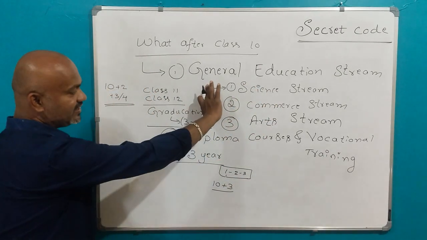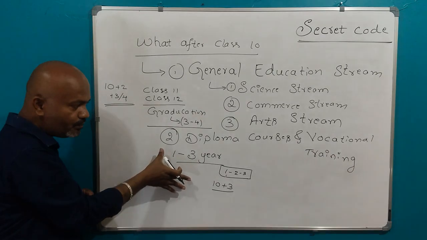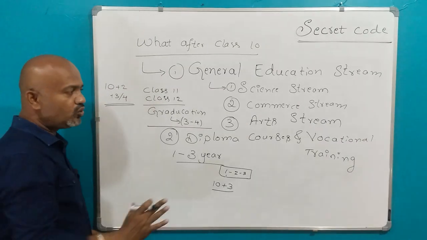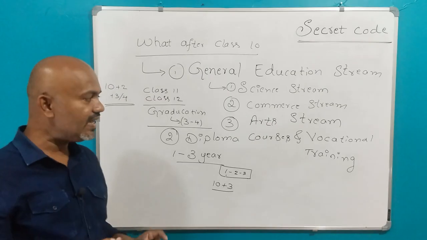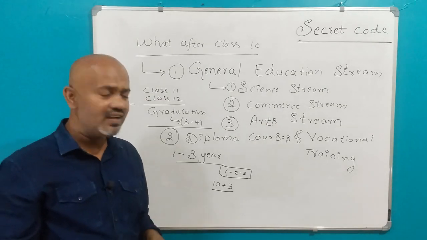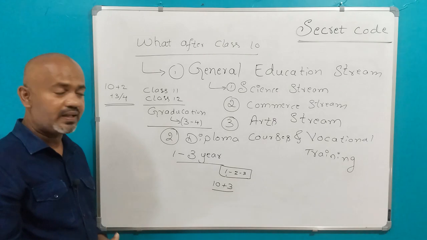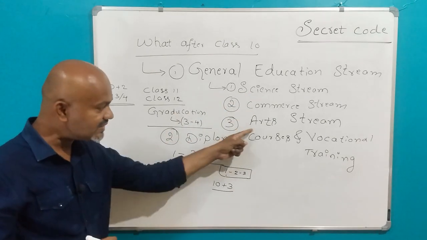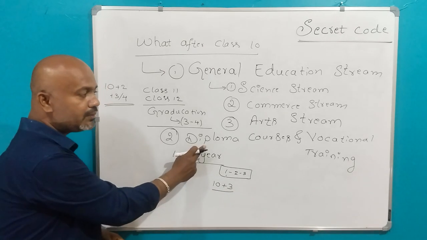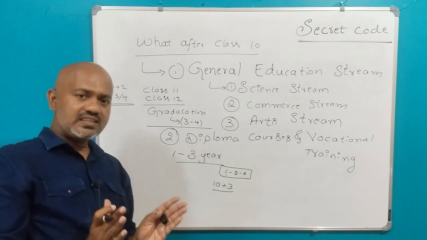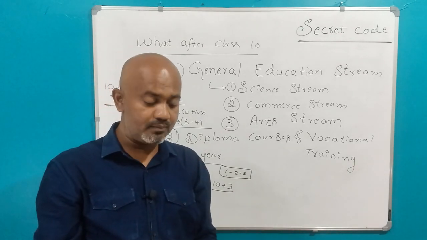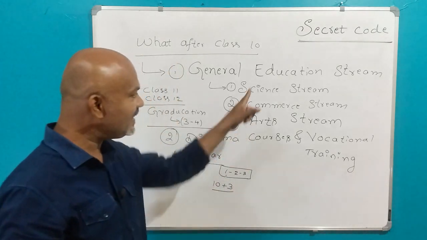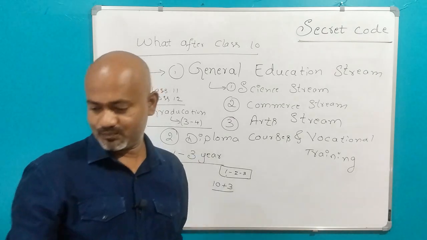So general education stream, this is the detail, and diploma courses or vocational training, this is the detail. What we have to do is understand this in detail, and we will take one by one and explain. First we will take science stream, then commerce stream, then arts stream, then we will discuss diploma courses. At last we will also discuss how to become lawyers. So these many details we will cover in this video. First, let us take up the science stream.